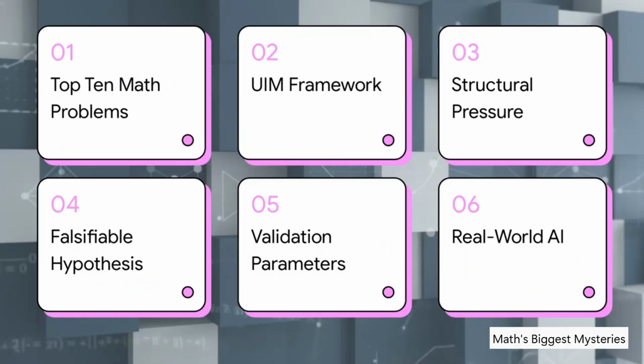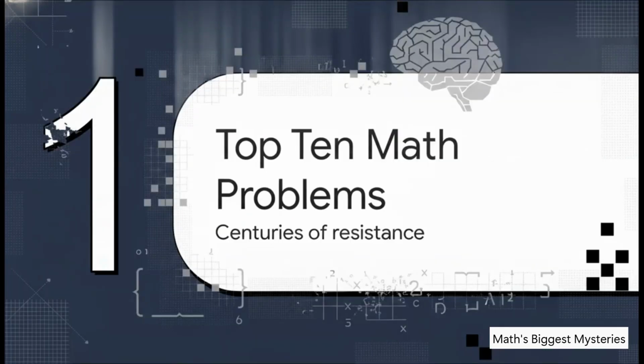So we're going to treat this a bit like a detective story. On the agenda today, we'll start with those top 10 unsolved problems, then introduce Kevin Brown's UIM framework and this concept of structural pressure. After that, we'll test out the falsifiable hypothesis, run through the validation and falsification parameters, and wrap up with the real-world implications for AI. Let's get to it. Section 1.